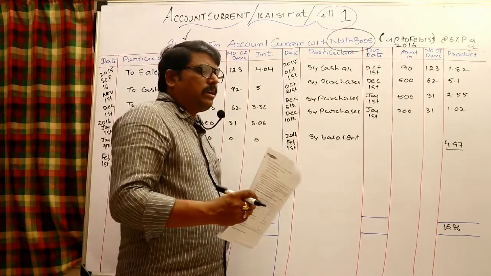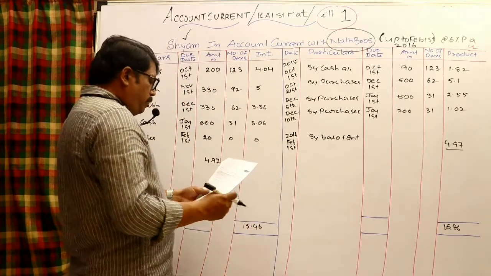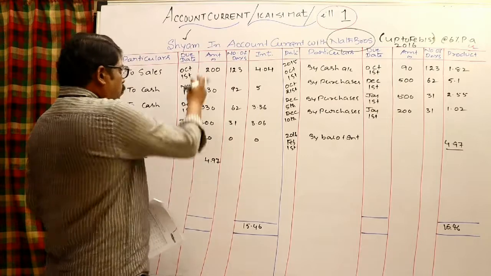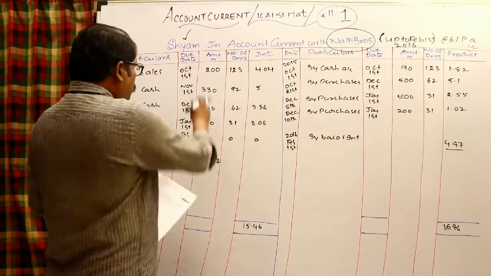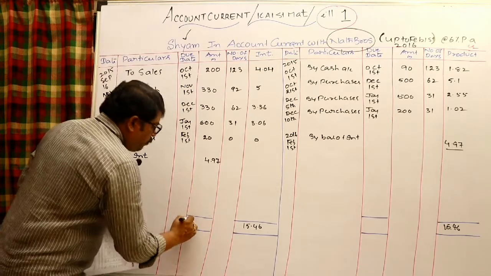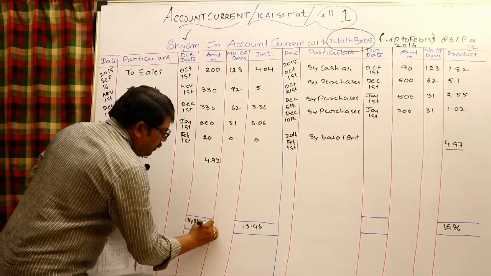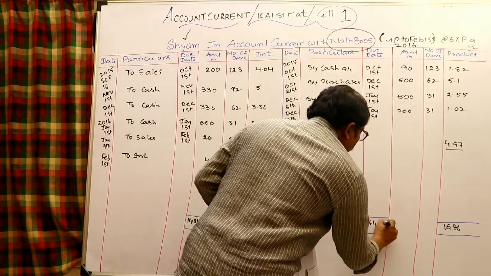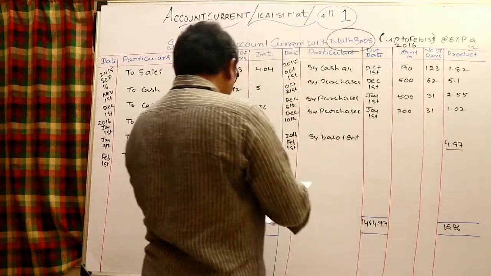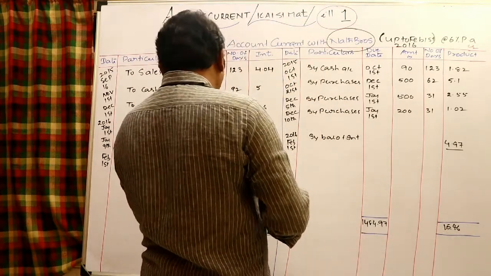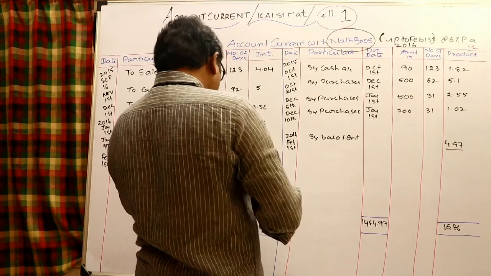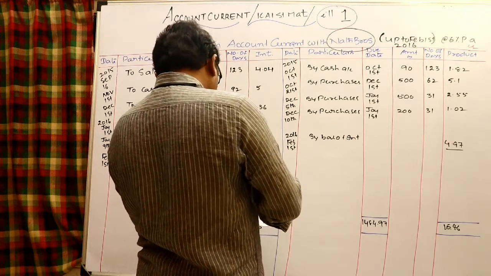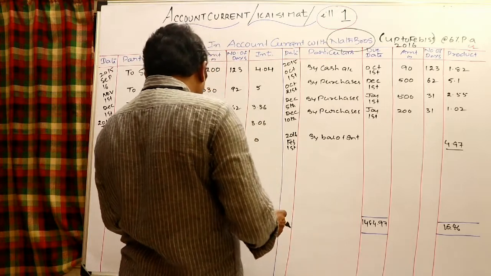For that, in the Sham account, debtor to interest account, write there "To interest" on February 1st, 4.97. Then after that you can balance the amount simply. Go to the total of the amount column, and the total will be 1484.97. Write the same on the same side. Then you may check it also: 200 plus 330 plus again 330 plus 600 plus 20 plus 4.97. The total will be 1484.97.